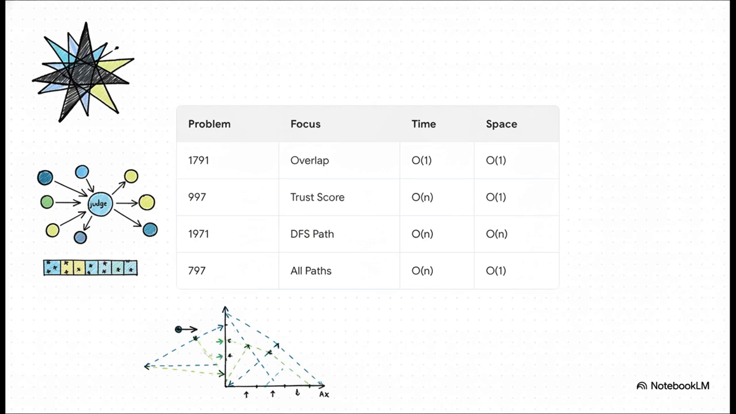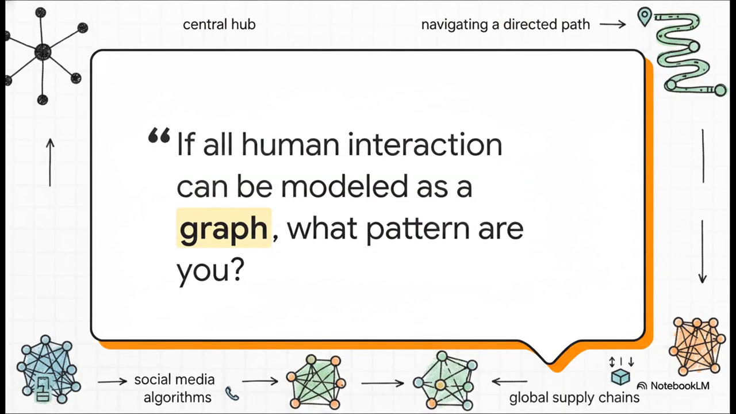This perfectly proves that mastering graphs isn't about memorizing syntax. It is entirely about recognizing the underlying patterns of relationships. Which brings us to the end of our investigation today. As we close out this explainer, I really want to leave you with a provocative thought to ponder. Graph algorithms aren't just confined to LeetCode windows. They define social media algorithms, GPS navigation, and even global supply chains. So, if all human interaction can be modeled as a graph, what pattern are you?